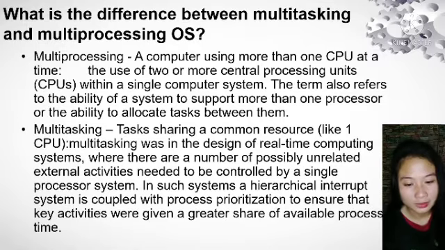While multitasking is tasks sharing a common resource like one CPU, multitasking was in the design of real-time computing systems where there are a number of possibly unrelated external activities needed to be controlled by a single processor system. In such systems, a hierarchical interrupt system is coupled with process prioritization to ensure that key activities were given a greater share of available processor time.